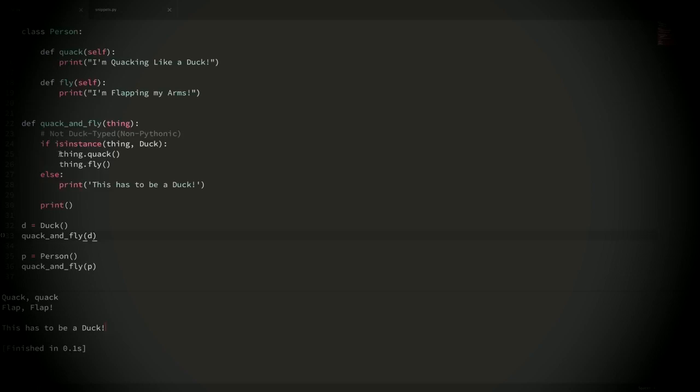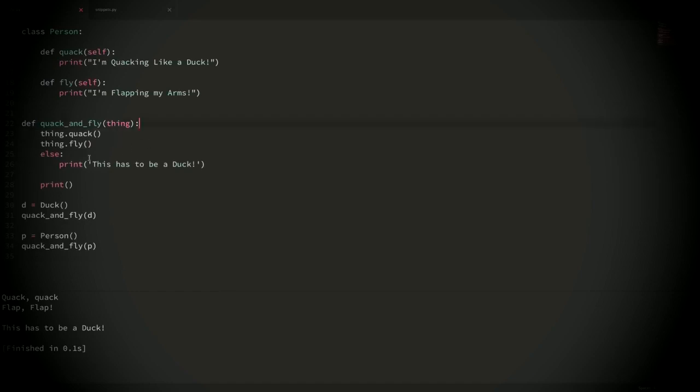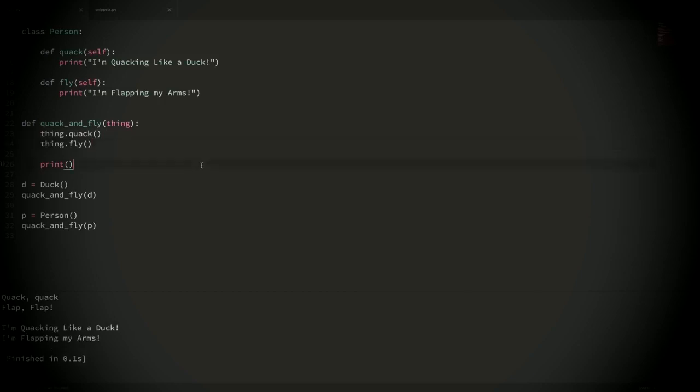So let's just go ahead and take out these checks and just try to run it. So I'm going to take out all of this code and just leave where it tries to, and I'm going to leave that print statement in there to get a little space here between these two. So now I'm just passing in an object, and I'm just trying to run these methods, and if it works, then great. So now you can see that if we run this, now it doesn't care what object we're passing in, and it just comes in and it runs both of these methods regardless of what the object is.